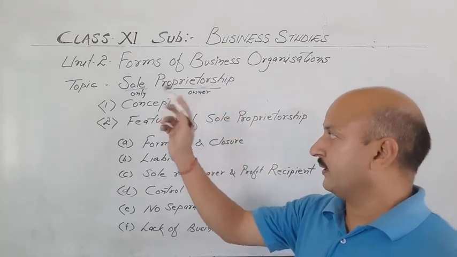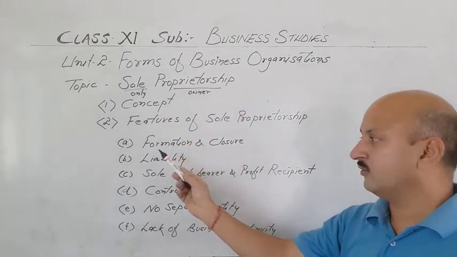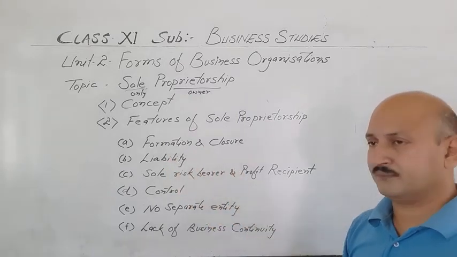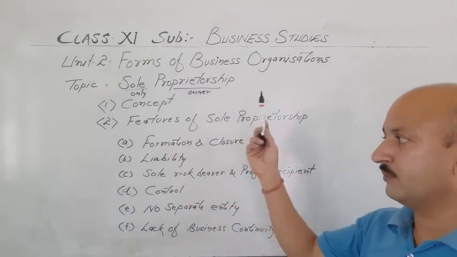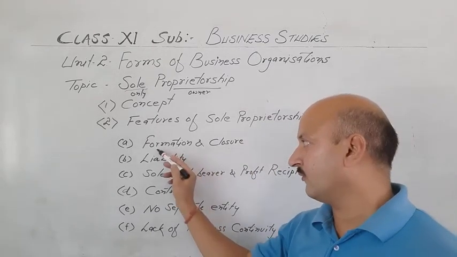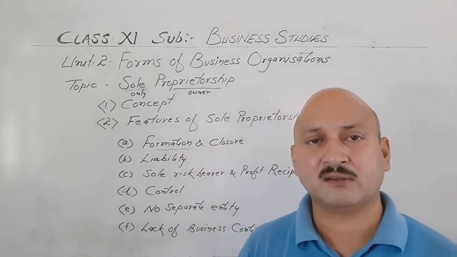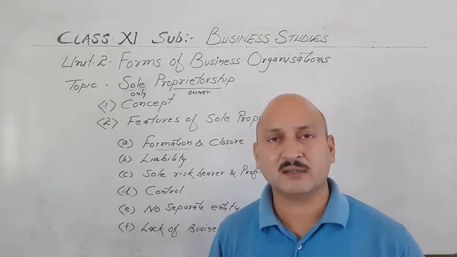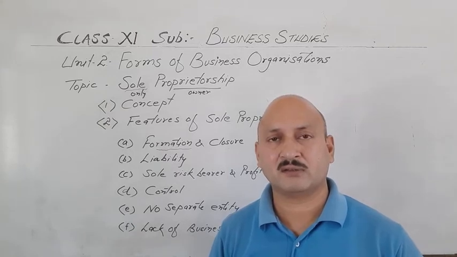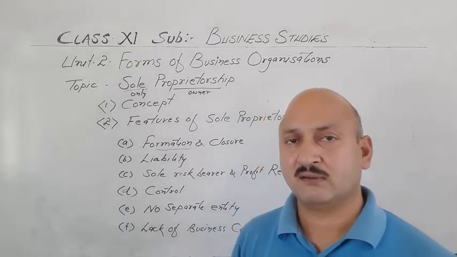The sole proprietor has several features, like the first one is formation and closure. Such a type of business is very easy to form, or we can say start. We can start such a business anytime, and limited capital is required for starting such a business, depending on the nature, size and scale of the business.